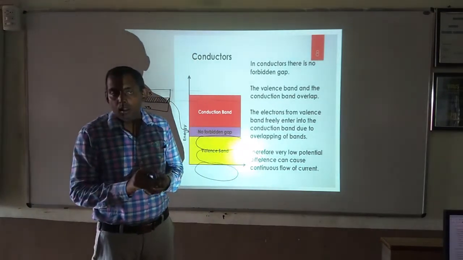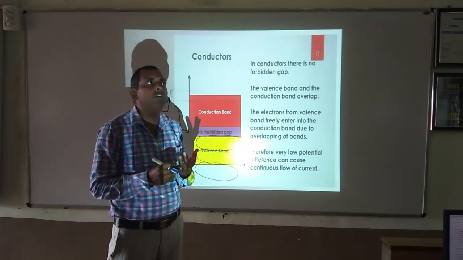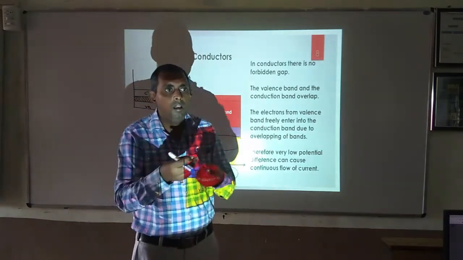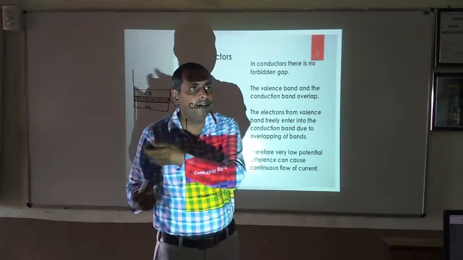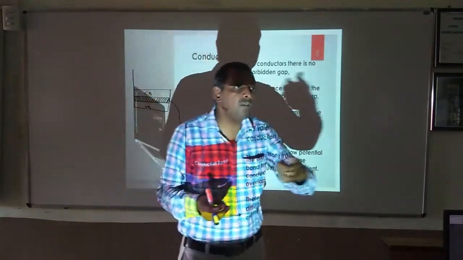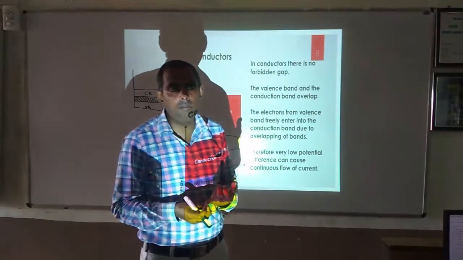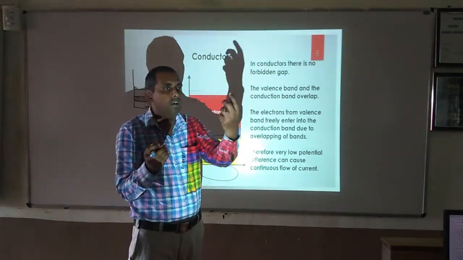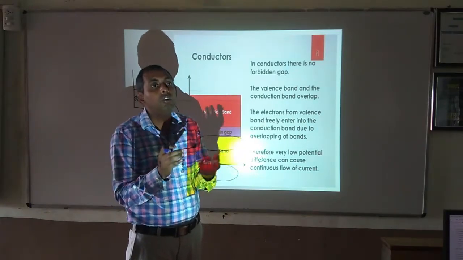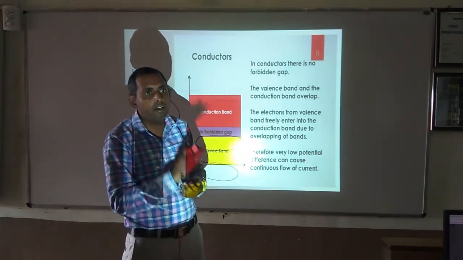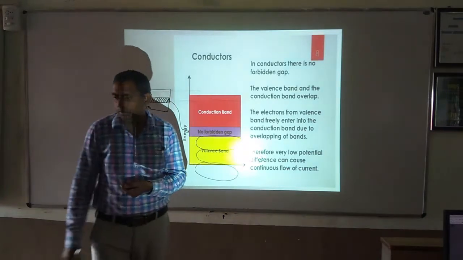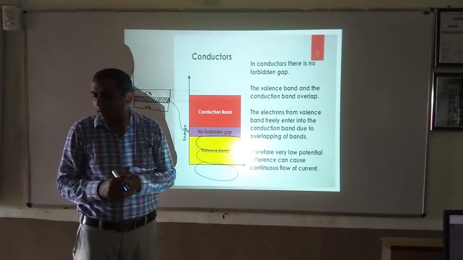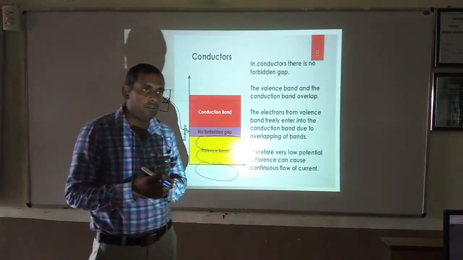Fine. An example for conductors is copper. That's why it is used in electrical wires, so that the current easily passes through the copper, aluminium. When you open your electrical wires, you will find copper inside. That is the best conductor of electricity, and that's why it is used.